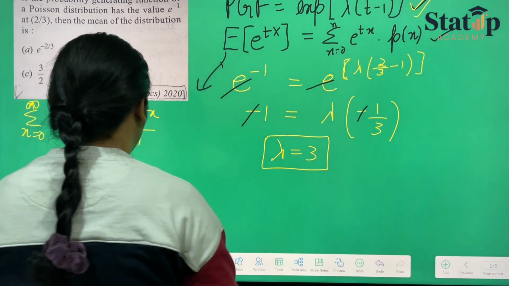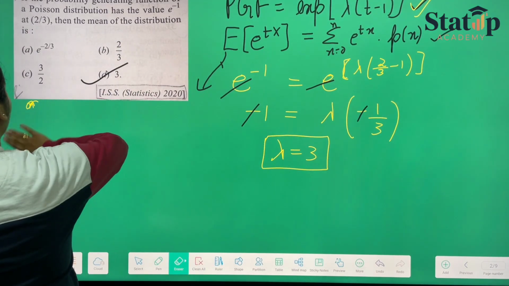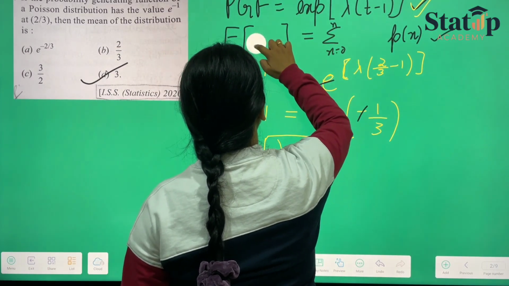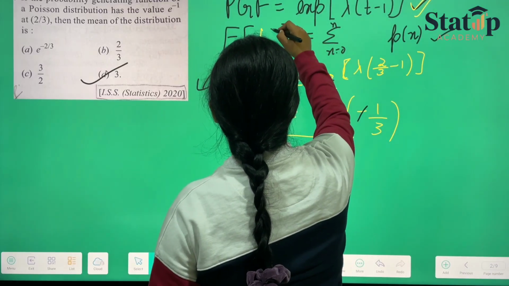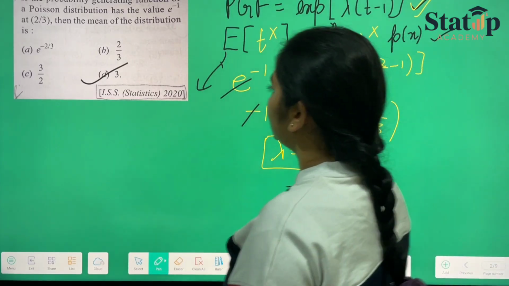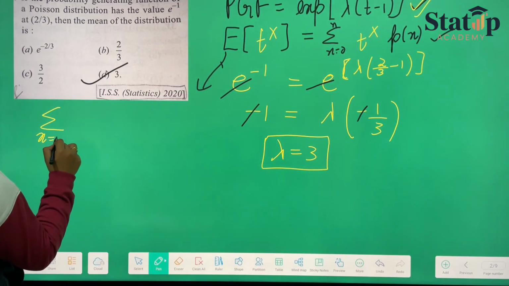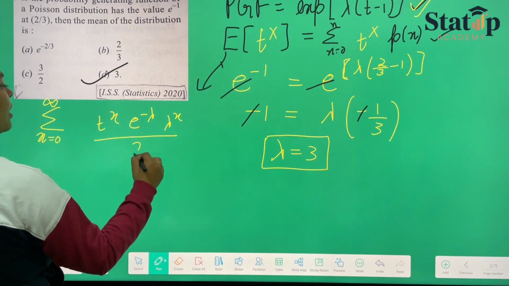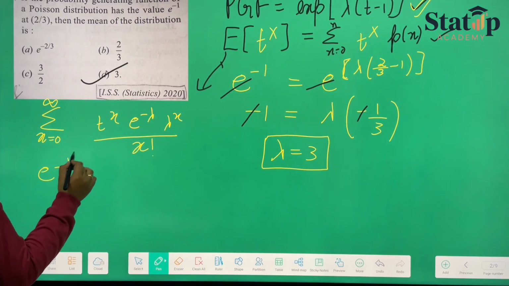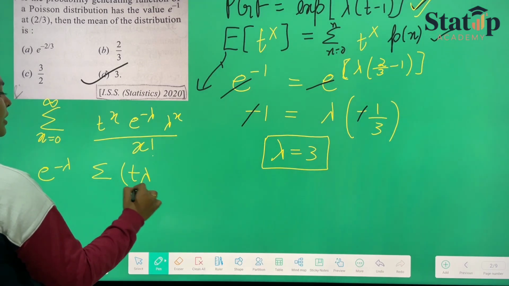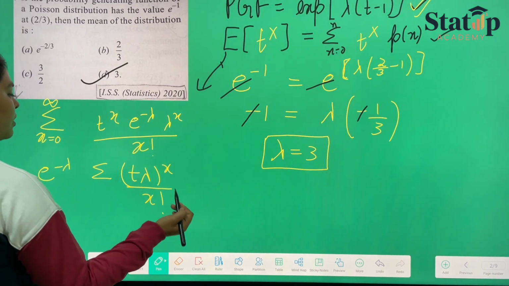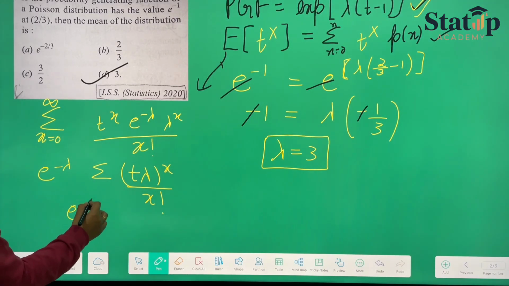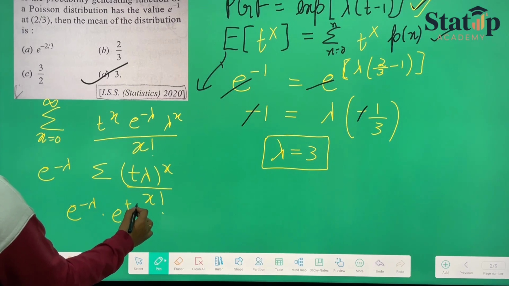It will not be expectation of that, there is some mistake here. It will be expectation of t raised to the power x. On summation of x goes from 0 to infinity, t raised to the power x, e raised to the power minus lambda, lambda raised to the power x upon x factorial, e raised to the power minus lambda comes out, and summation t lambda raised to the power x upon x factorial. This can be written as e raised to the power minus lambda and e raised to the power t lambda.